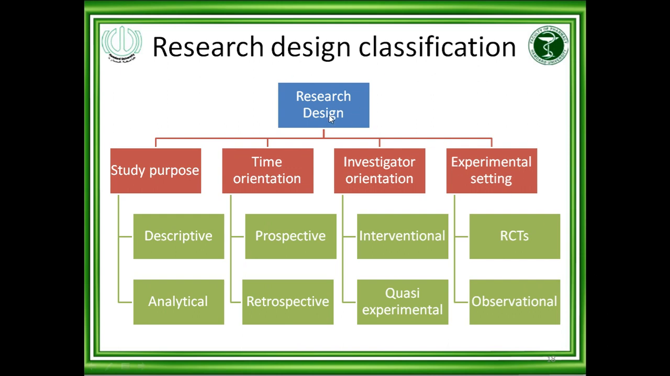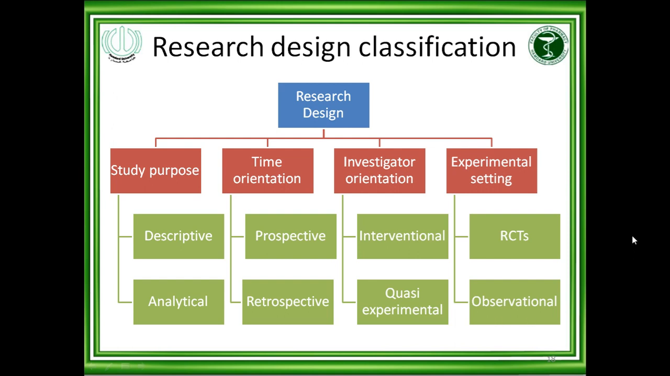Research design classification: studies are classified based upon study purpose, time orientation, investigator orientation and experimental settings. Study purpose: descriptive study or analytical study. Time orientation: prospective study, retrospective study. Investigator orientation: interventional or quasi-experimental. Experimental setting: RCTs, randomized control trials, and observational.